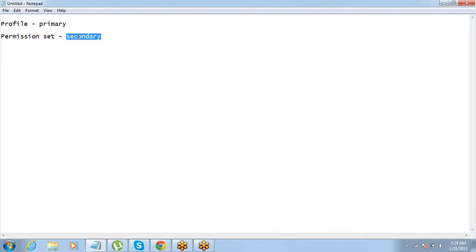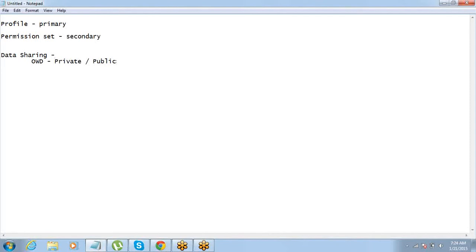Okay. So that's about profile and permission sets, and then we started talking about data sharing yesterday, and the first thing that we talked about is OWD. OWD is what? Organization wide default. So basically it is used for making data private or public. This is what we do using OWD.